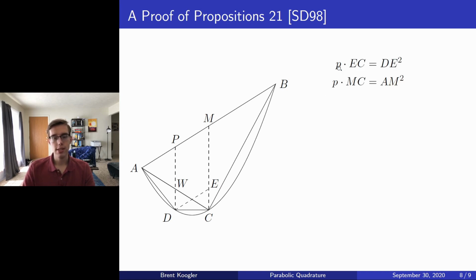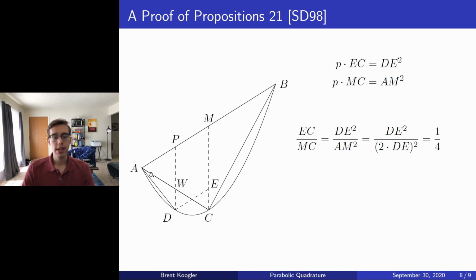Thus, there exists a constant fixed parameter P such that P times EC is equal to DE squared, and P times MC is equal to AM squared. This just states the main property of a parabola. Now, P itself isn't of much interest to us, so we're just going to divide out the factor by taking EC over MC is equal to DE squared over AM squared.